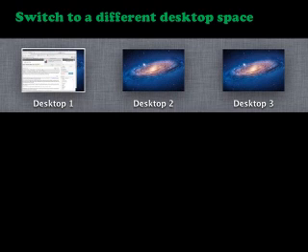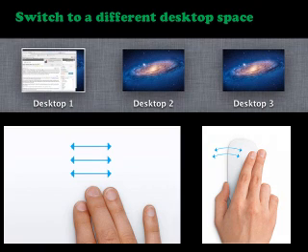If you have a Magic Trackpad, otherwise a laptop with a trackpad, we can use a 3-finger swipe, left or right. At that time we can change the desktop spaces. If we have a Magic Mouse, then we can use a 2-finger swipe, left or right. At that time also we can change to different desktop spaces.